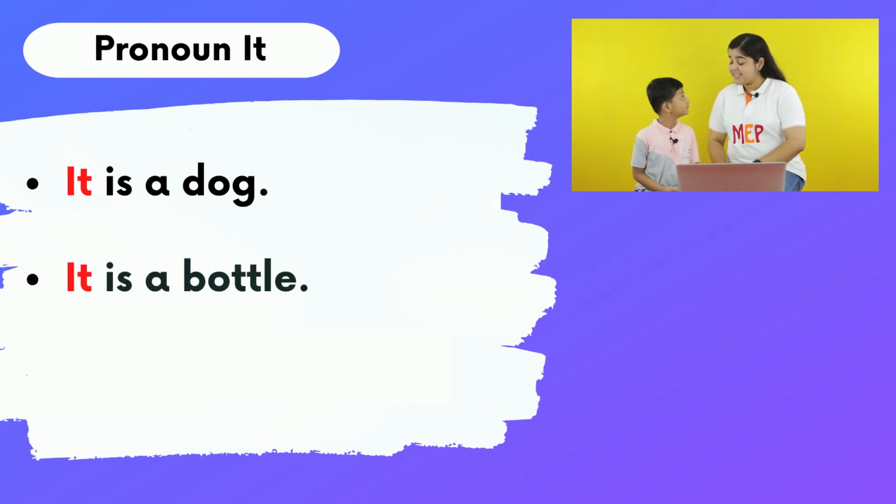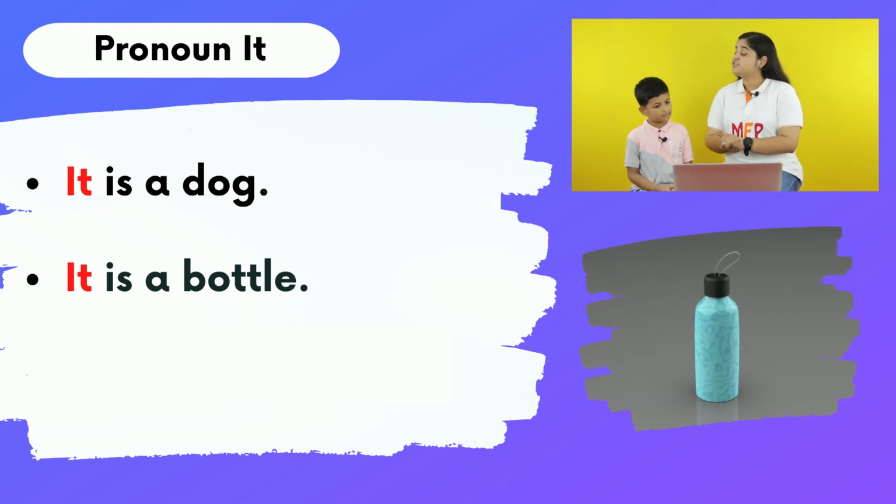Good. So Rudy, read the second example. It is a bottle. Correct. So in this sentence, what is a bottle? Bottle is a thing, and whenever we talk about things, we always use the pronoun it.